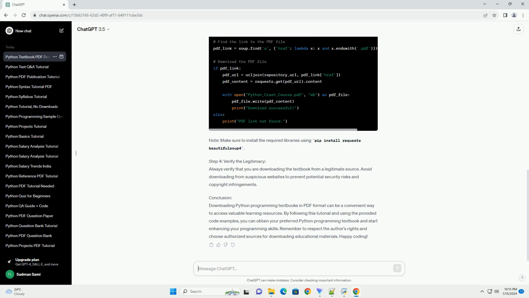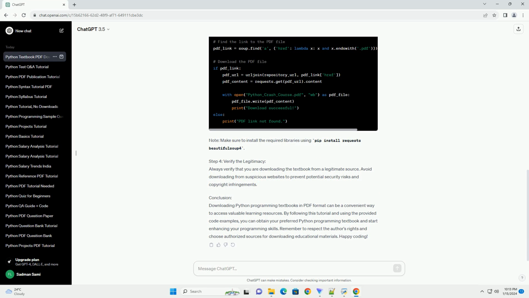Step 2. Search for the textbook online. Open your preferred web browser and search for the chosen Python programming textbook along with the keywords PDF download. Many textbooks have online versions available for free, and some websites provide PDF versions for download.